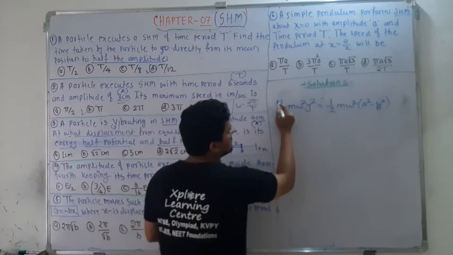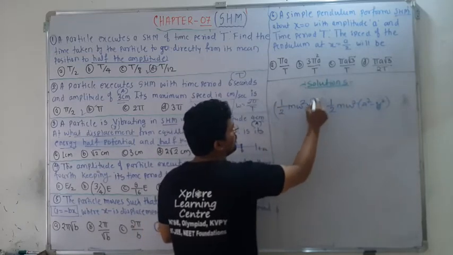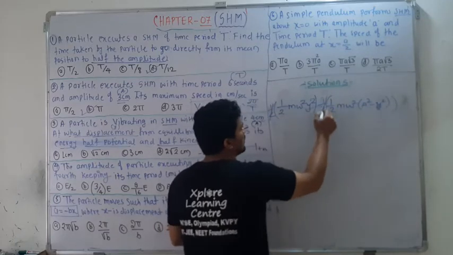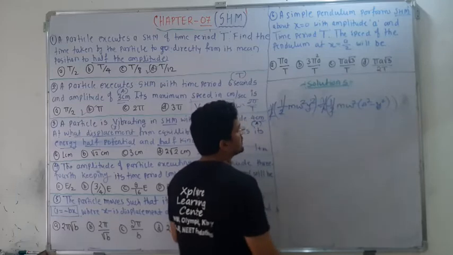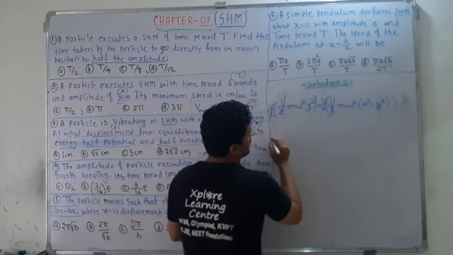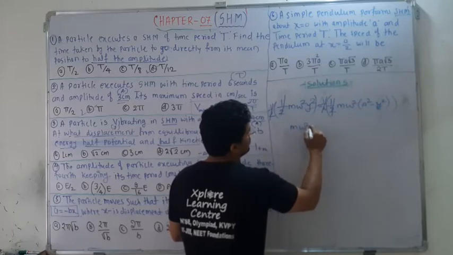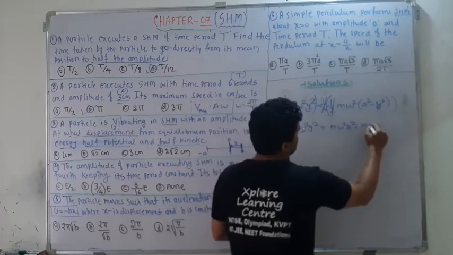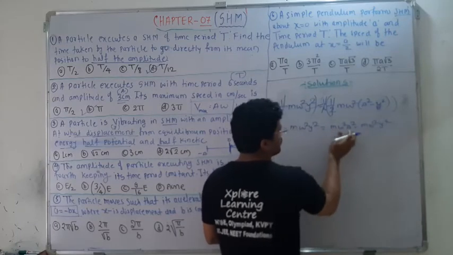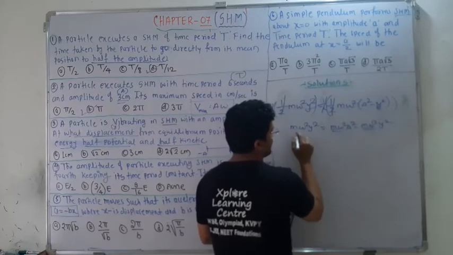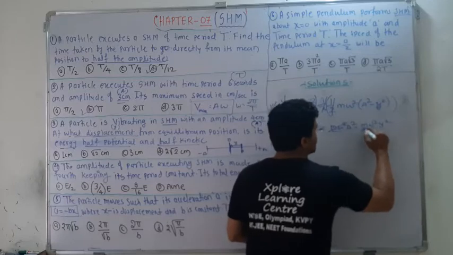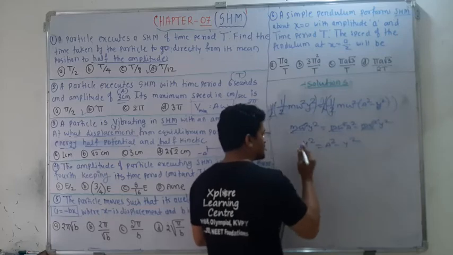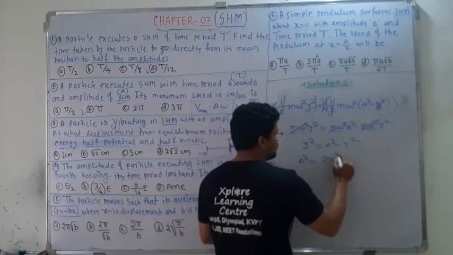So this is the potential energy and this is the kinetic energy. Half of this is exactly equal to half of this, so the halves cancel out. Then m omega square y square is equal to m omega square A square minus m omega square y square. Taking m omega square common, it cancels out too. So y square is equal to A square minus y square; taking y square to the left, A square is equal to 2 y square.